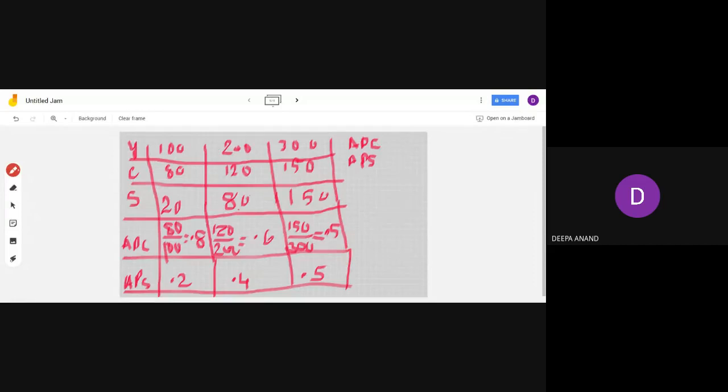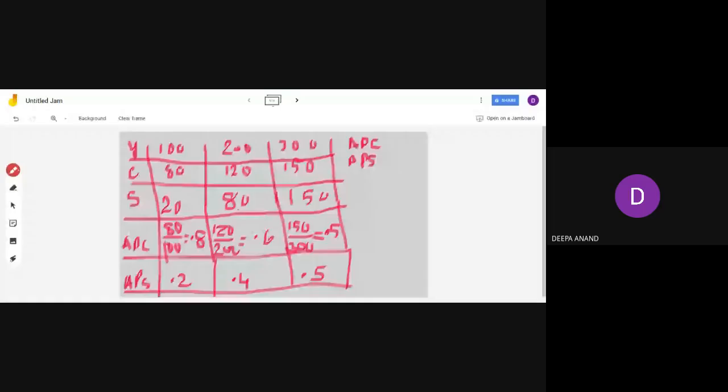This is APC and APS. We could do only one problem today. So this way you have to calculate MPS, then MPC. Then what is the total consumption expenditure? What is the saving in the economy? On the basis of all those equations I showed you in the beginning of the class, all the possible equations in this chapter, whatever problem comes, if you learn all this and keep all these equations in mind, you can work out any problem.